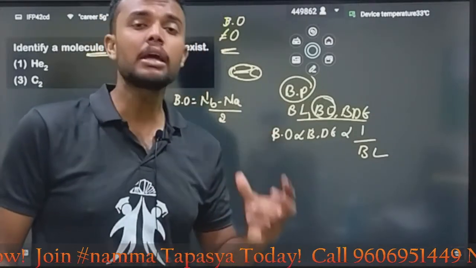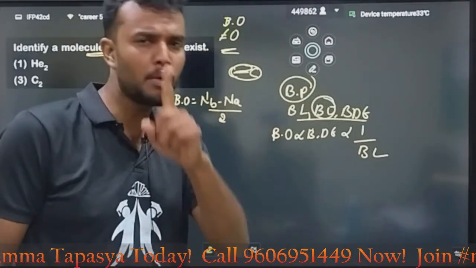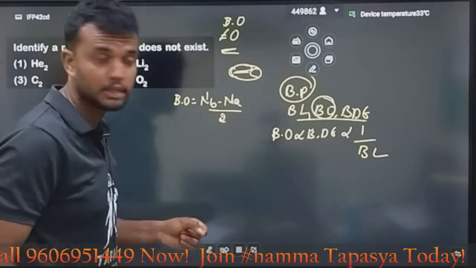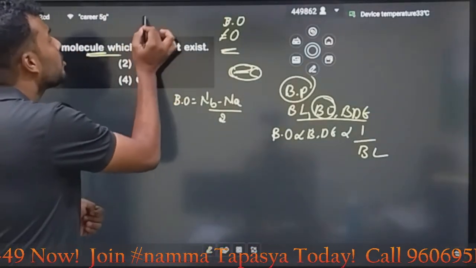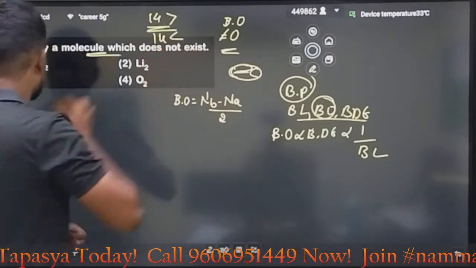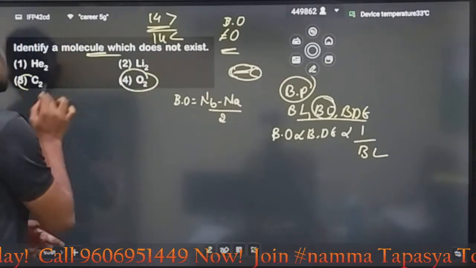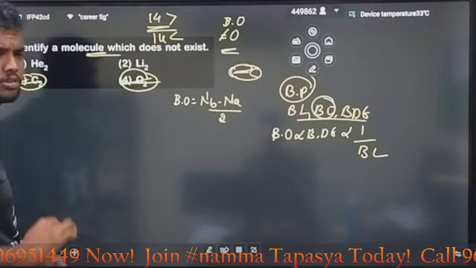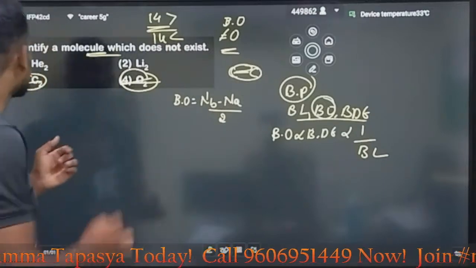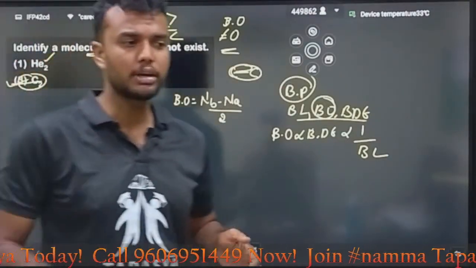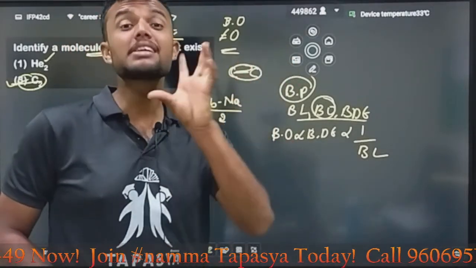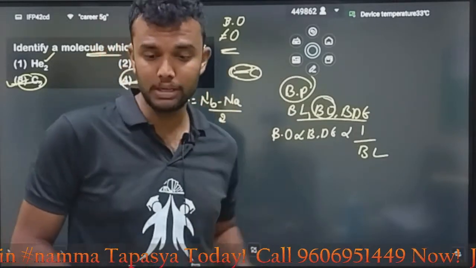According to MOT, we have one configuration, and that configuration is very important, my dear Bacho. If the total number of electrons in a molecule is less than 14, we have one arrangement, and for greater than 14, we have another one. Here we can easily say O2 and C2 will exist. We can't go with these two options. The answer is very simple. Without solving bond order also, you can easily say He2 is the answer. It does not exist because it is a noble atom, and a noble atom is always present as a single atom.